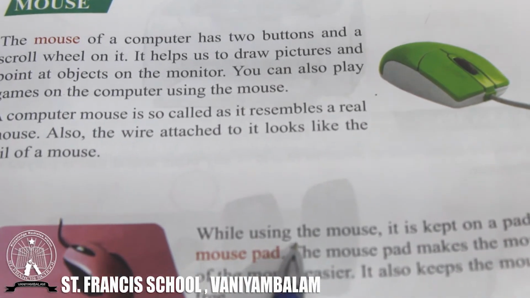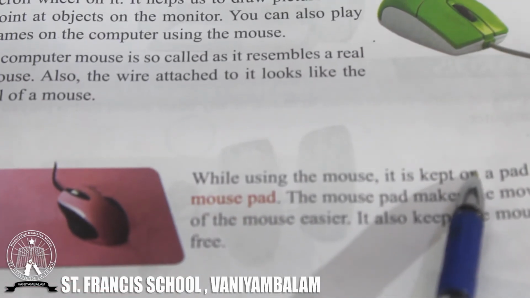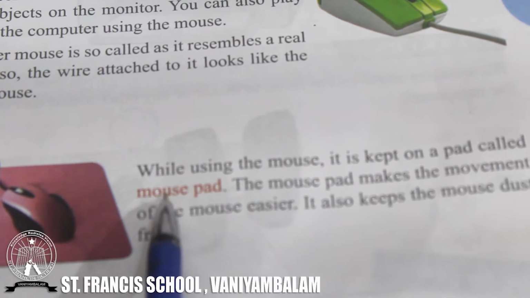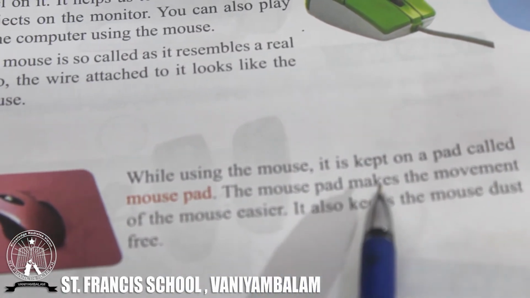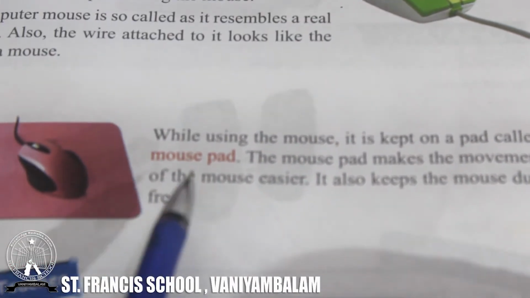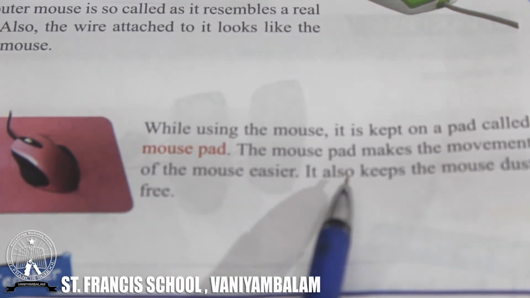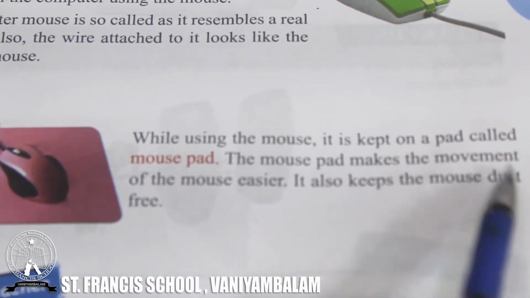While using the mouse, it is kept on a pad called mouse pad. The mouse pad makes the movement of the mouse easier. It also keeps the mouse dust free.